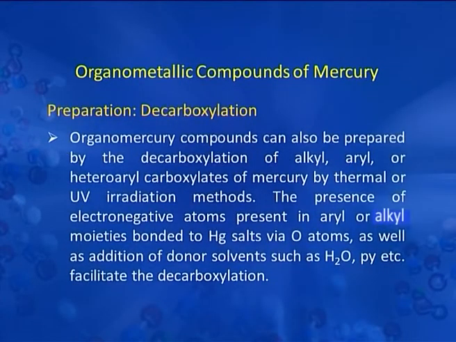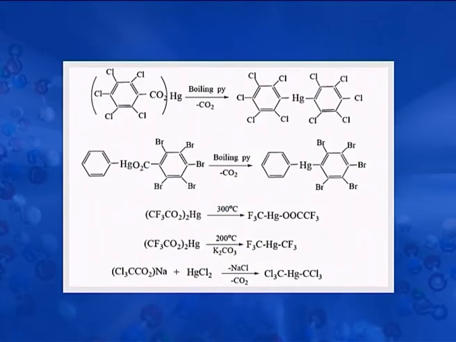This compound can also be prepared by decarboxylation. Organomercury compounds can be prepared by decarboxylation of alkyl, aryl or heteroaryl carboxylates of mercury by thermal or UV irradiation methods. The presence of electronegative atoms in the aryl or alkyl moiety bonded to mercury salt via oxygen atom, as well as addition of donor solvent such as water, pyridine etc., facilitates the decarboxylation. So, these are the various decarboxylation reactions which give various organomercury compounds.